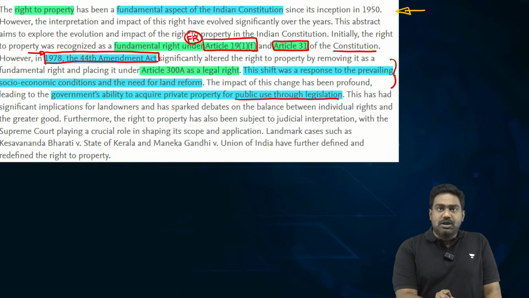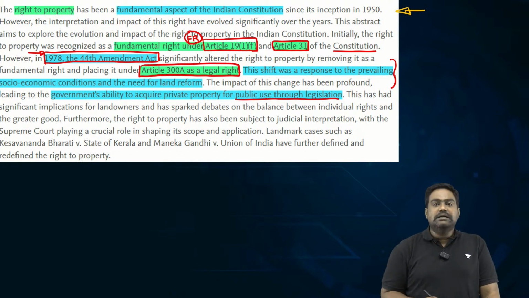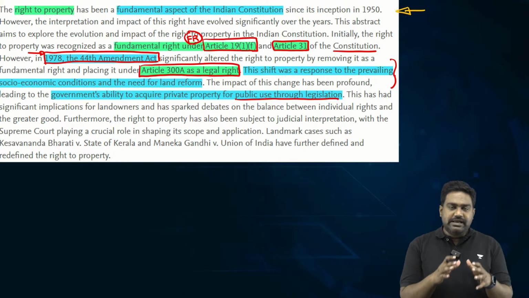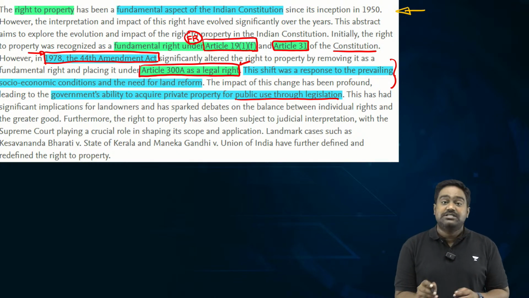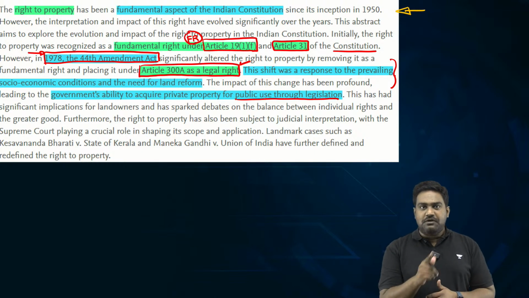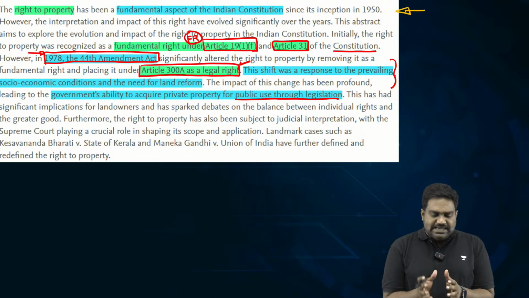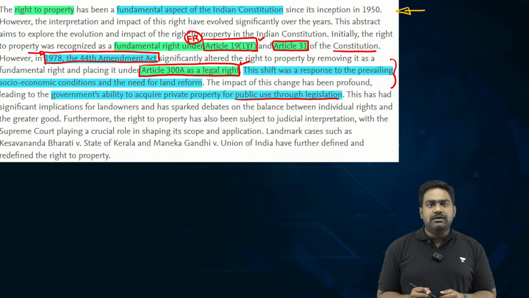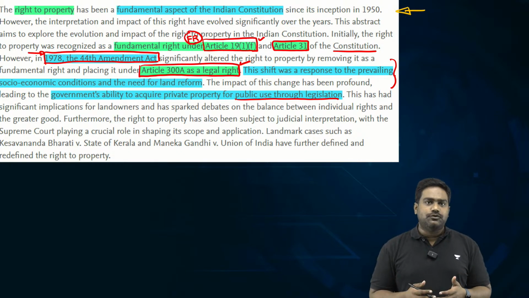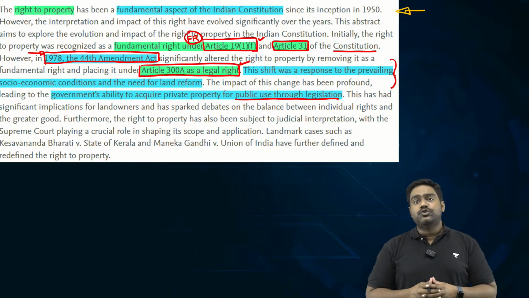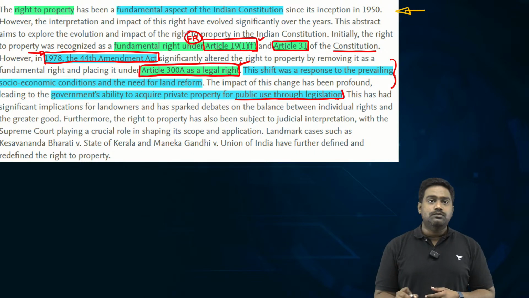So through this constitutional amendment, right to property was moved under Article 300A. Article 300A was introduced to provide for right to property as just a legal right, not as a fundamental right. Because as long as it remained a fundamental right, it would have been difficult for the government to acquire large tracts of land and ensure the distribution of land to carry out land reforms.